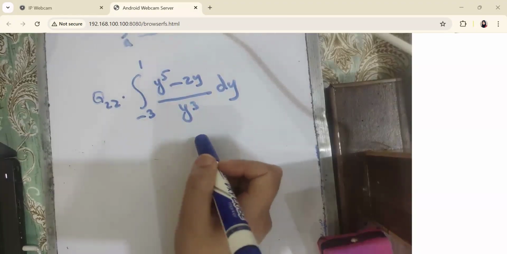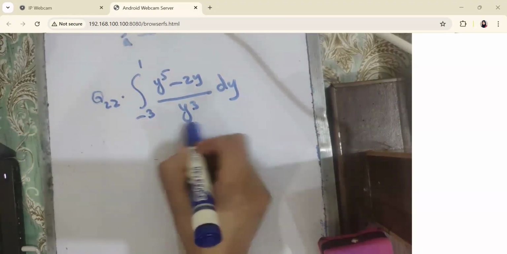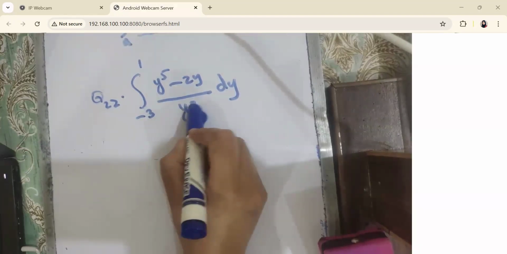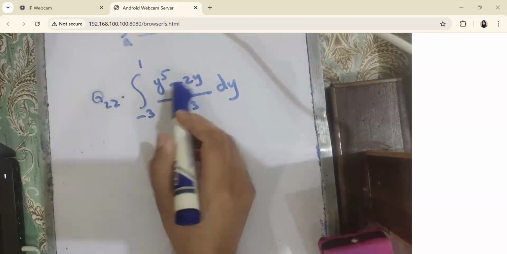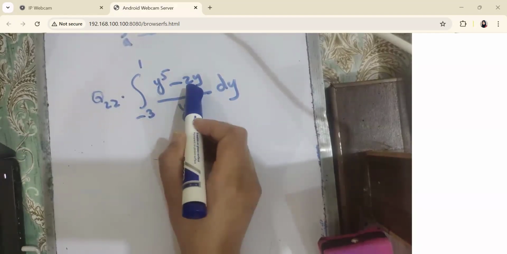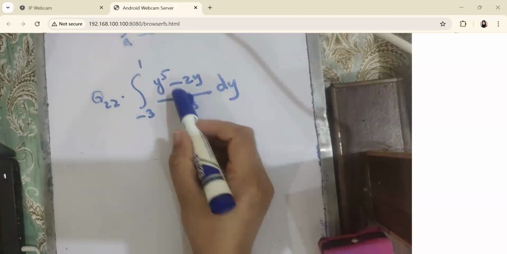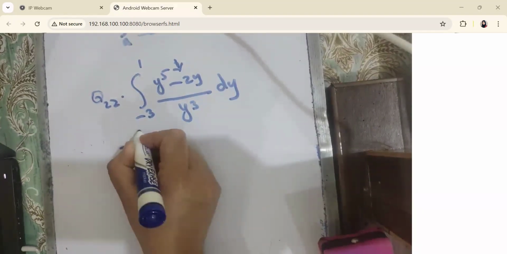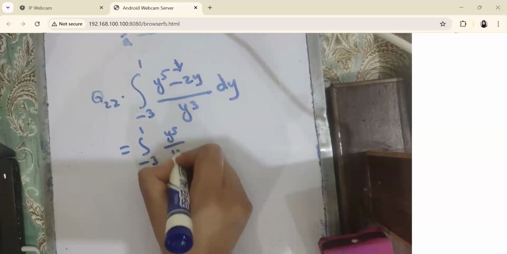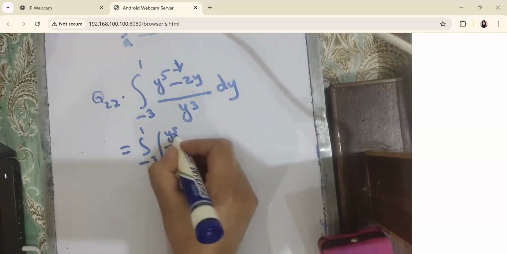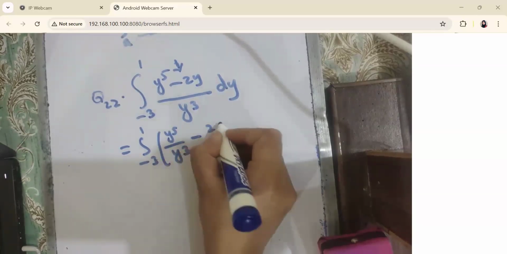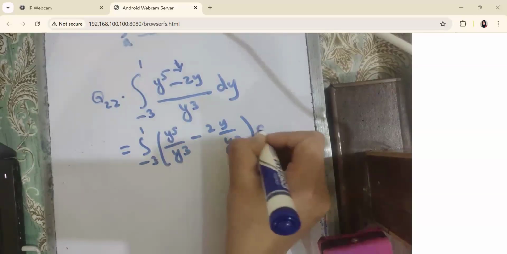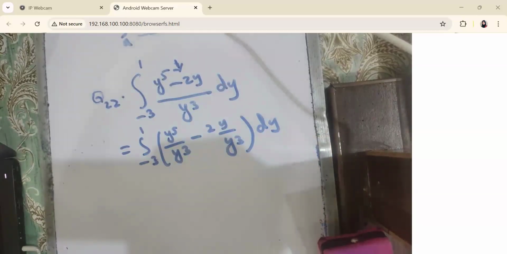Okay, we can do it in two ways. The first, that you have told me, is that we can take this y cube in the numerator and it will become y to the -3, and then we multiply y to the -3 inside with these two terms, and we have a simplified form, and then we can solve. Or the other way is to break the numerator and divide each term by y cube. So we can write it as the integral from -3 to 1 of y to the 5 divided by y cube minus 2y divided by y cube. We have just split the terms. Is it clear?